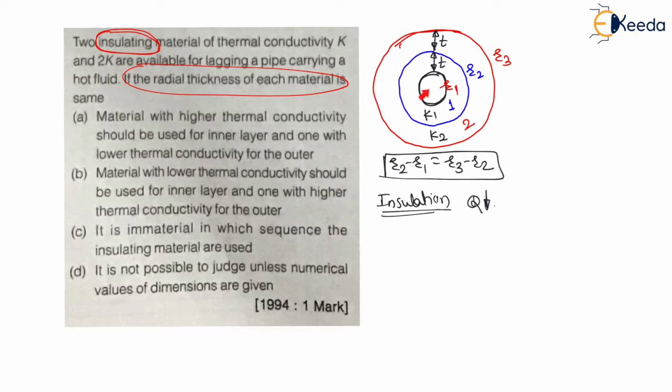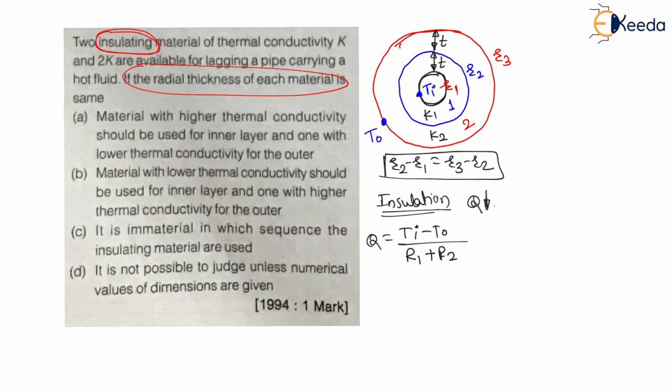Now what will be the heat transfer? If I consider total temperature difference, let us say the innermost surface is at temperature Ti and the outermost surface is at temperature To, right? And we have derived this formula that heat transfer is nothing but Ti minus To, that is total temperature difference, divided by the resistances. In this case we have to write resistance of first pipe plus resistance of second pipe, right? Likewise this will be the formula of heat transfer.